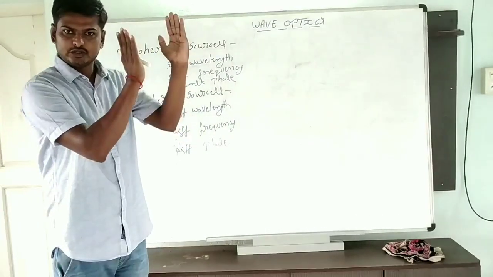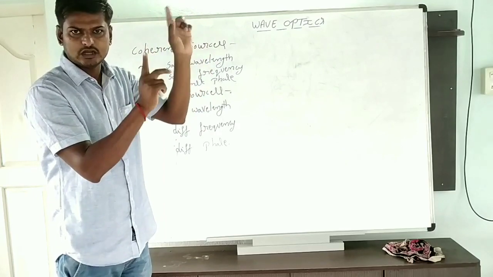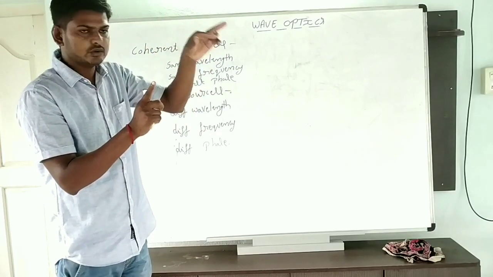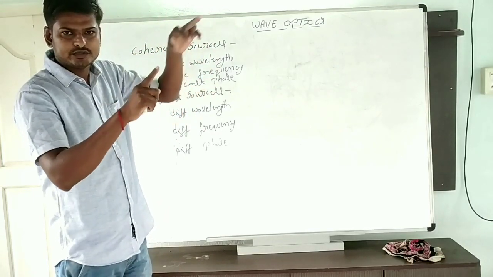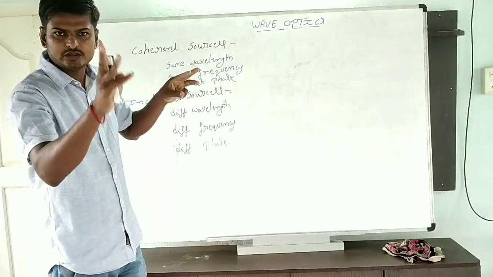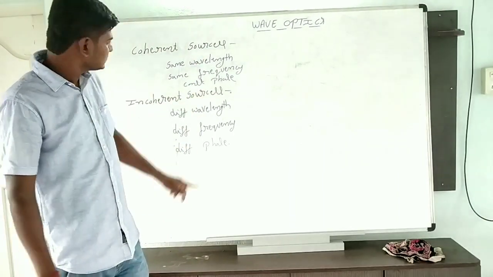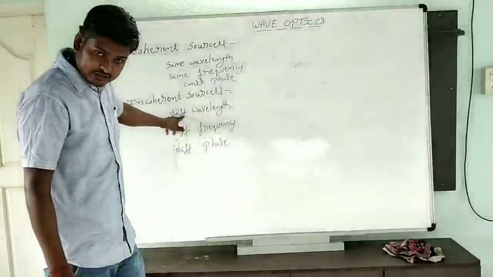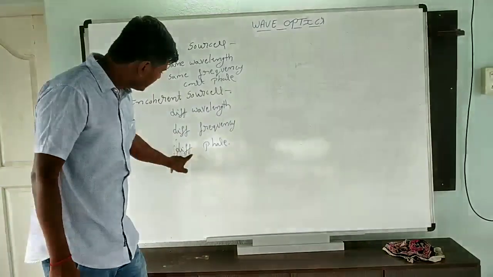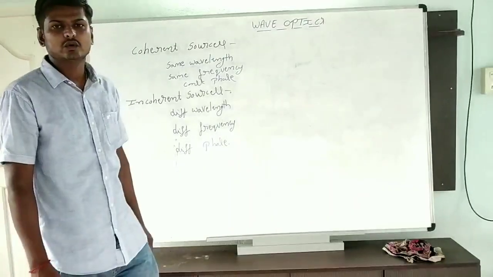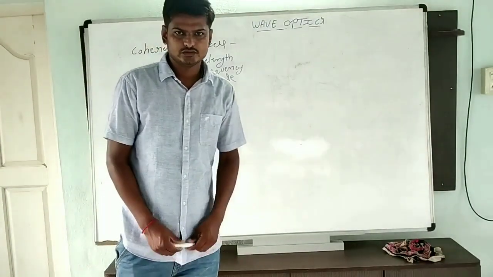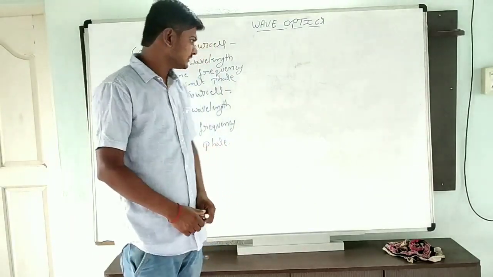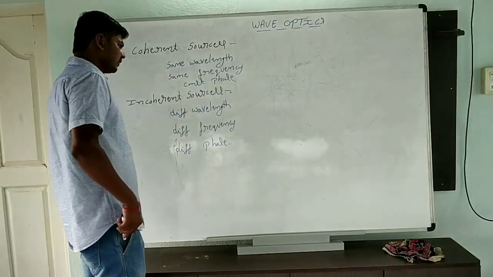Simple. When we take two bulbs, they are said to be coherent if the light waves emitted from both the bulbs have the same wavelength, same frequency, and constant phase. If they have different wavelength, different frequency, and different phase, we call it incoherent sources.